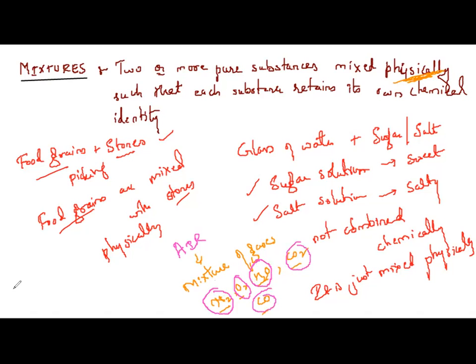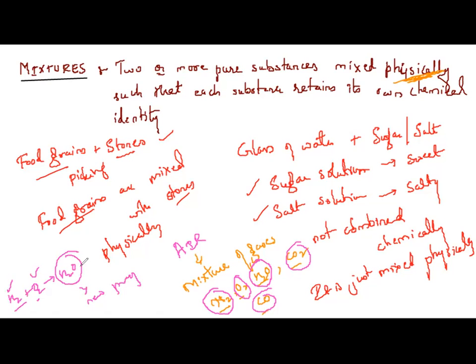Unlike in compounds. What happens in compounds? When two or more substances combine, they form a new substance. Why do I call it a new substance? Because the entire properties change. This compound will have entirely new properties. The compound will not retain the properties of the combining constituent particles, we say.